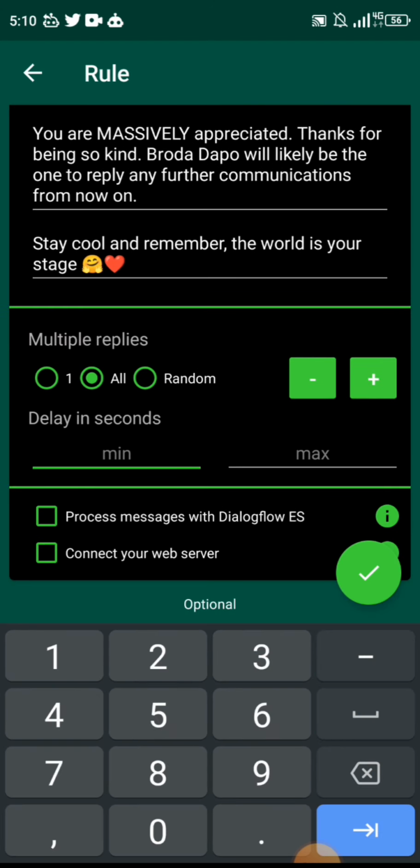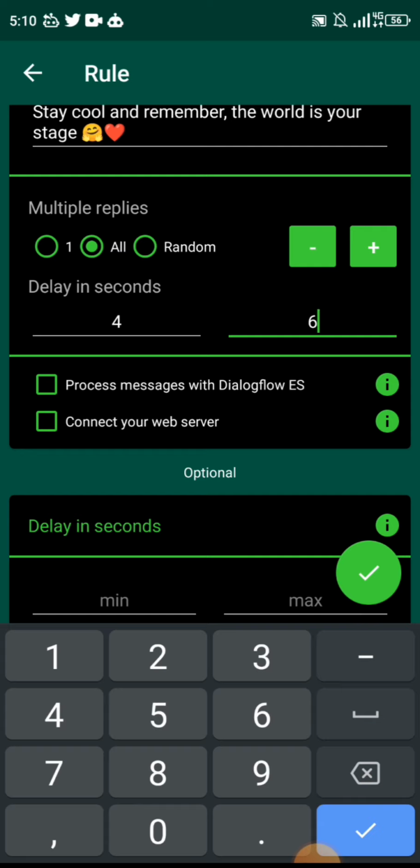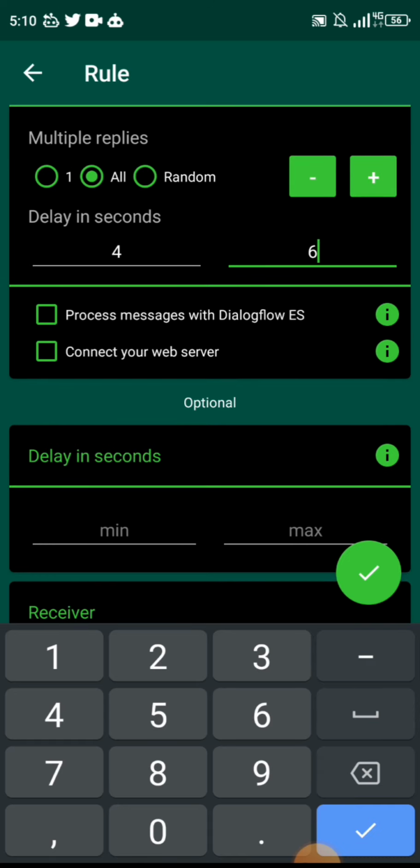Like delay between the messages. So I use 4. Remember, I use between 4 to 6. Now, this is not a rule. Like I said earlier, you don't have to necessarily do it this way. Yours could be 5 to 7. But the longer, the worse. If it's too long and the person doesn't get a response in time, they will leave the chat and go do something else. So you want them to stay in that chat and finish it up. So 4 to 6. Remember, we skip this one, we connect to your web server.